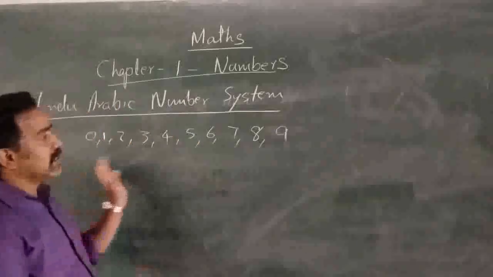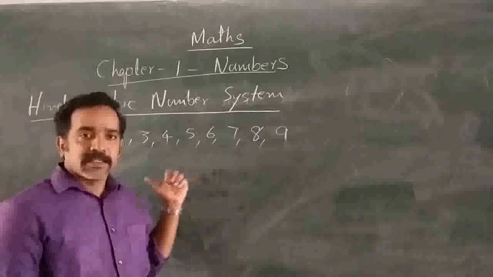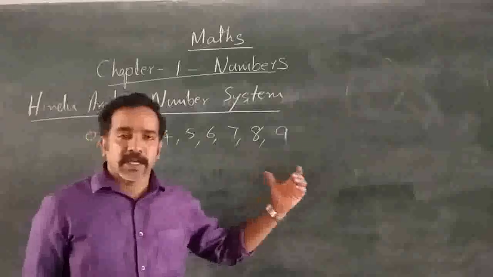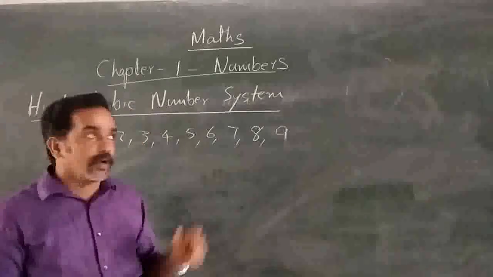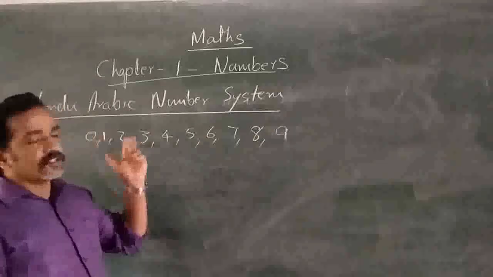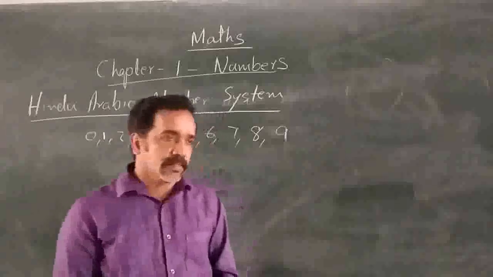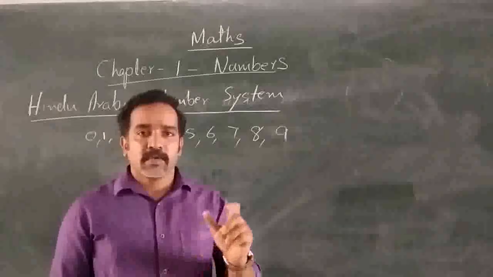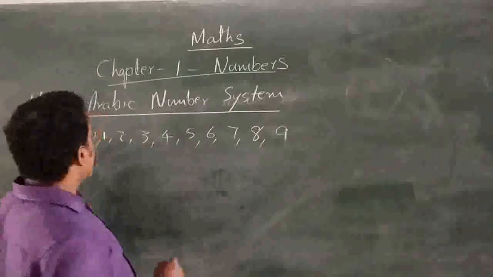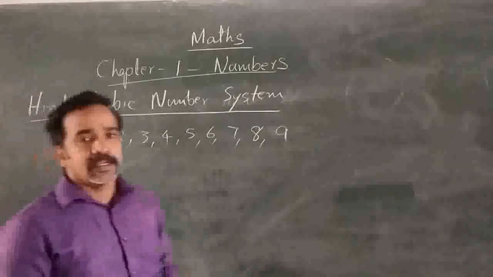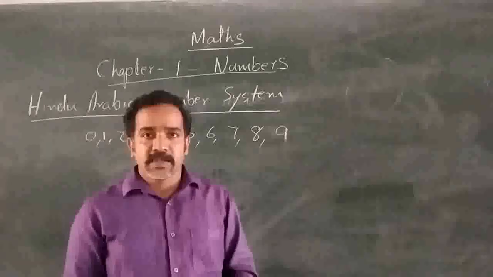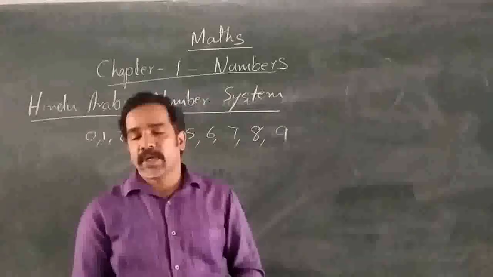From where did these symbols come? That is our next question. The numbers using these symbols are called the Hindu-Arabic number system. Why is it called the Hindu-Arabic number system? Around 1500 years ago, Indians introduced these symbols to the world for representing numbers. So it is the Hindu number system.